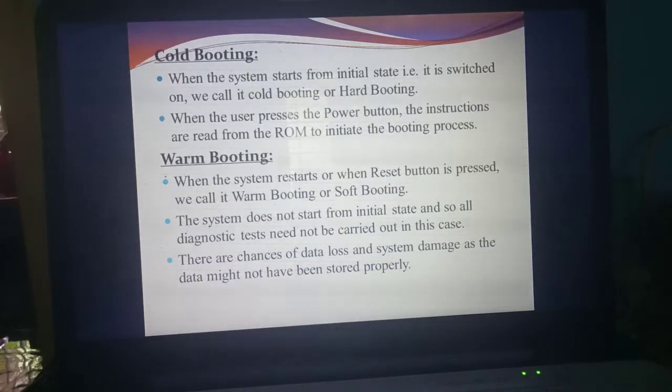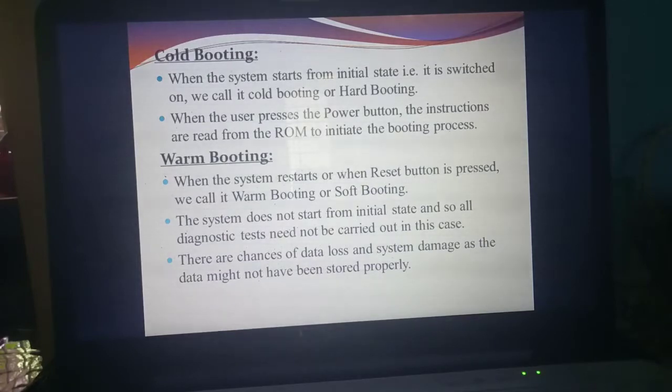What's the meaning of data loss? The things you were going to save in the computer are not present in the particular system or computer. That is what you mean by data loss. So here, in warm booting, once you restart the system or the reset button is pressed, the chance of data loss will happen. Understand what you mean by warm booting? When the system restarts or the reset button is pressed, that booting we call warm booting or soft booting.